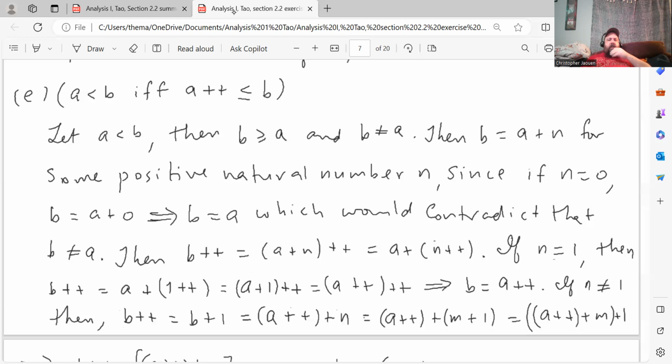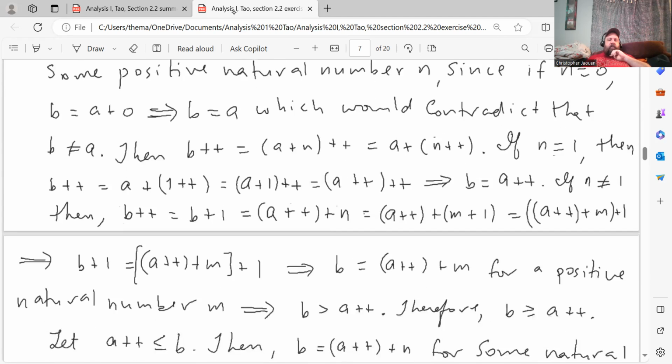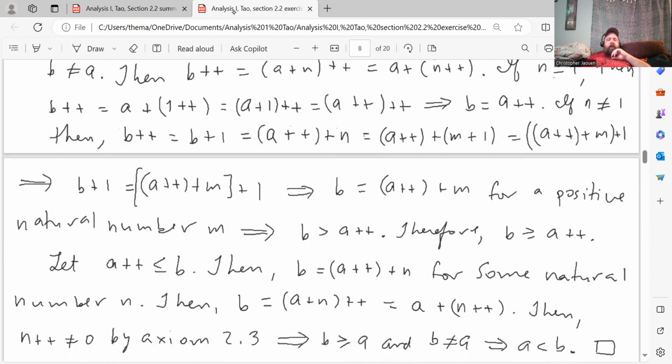If N is not 1, then the successor of B is B plus 1, which is equal to the successor of A plus N, which is equal to the successor of A plus M plus 1, which, just using associativity, is the successor of A plus M in parentheses, plus 1. Therefore, B plus 1 is equal to the successor of A plus M, in parentheses, plus 1, which implies B is the successor of A plus M for a positive natural number M. That's by the cancellation property, which implies that B is greater than the successor of A. Therefore, B is greater than or equal to the successor of A.